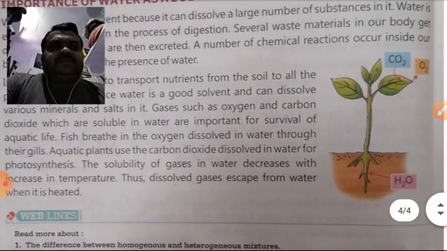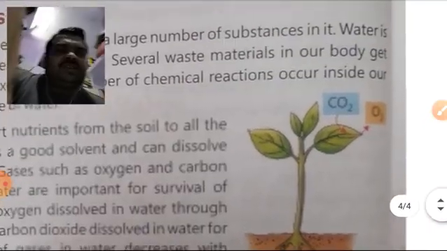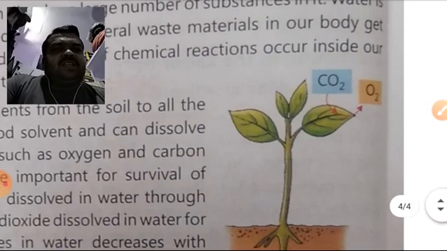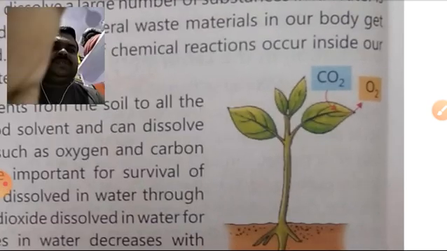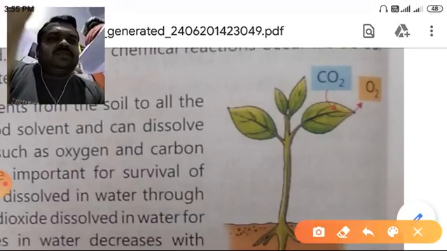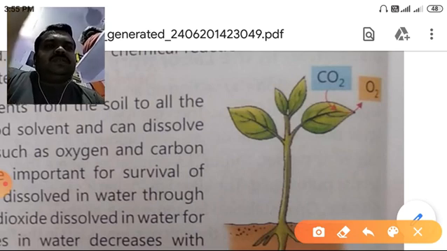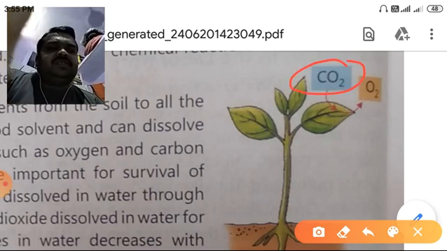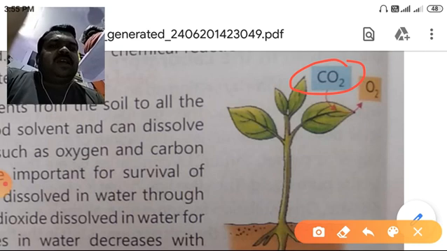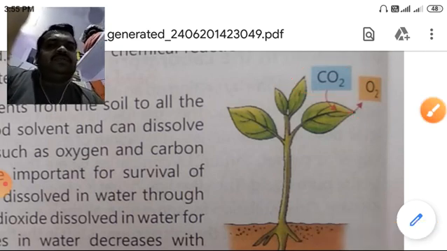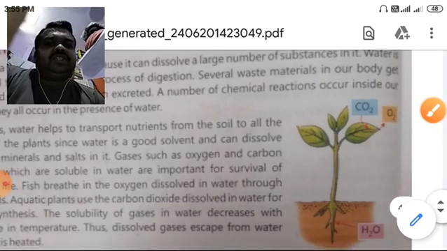So, as you are looking, plant is here. It is taking carbon dioxide, it is a gas, and giving out oxygen through the process of respiration.